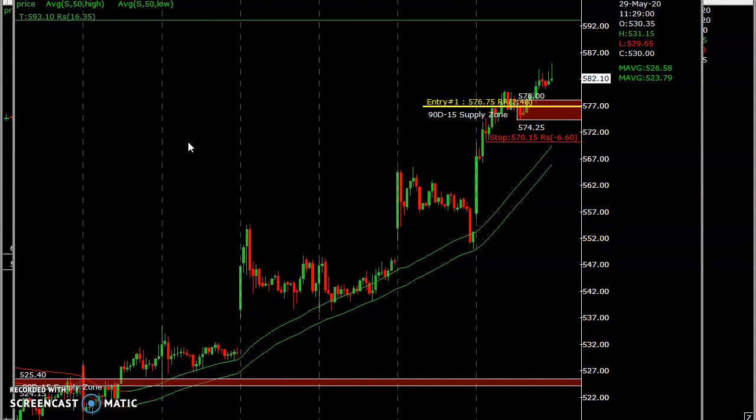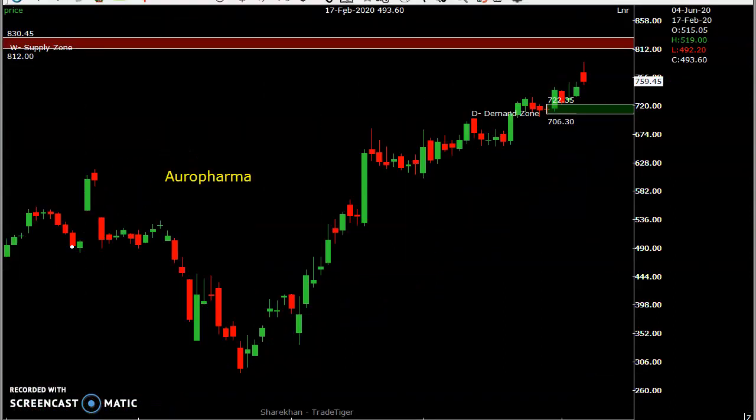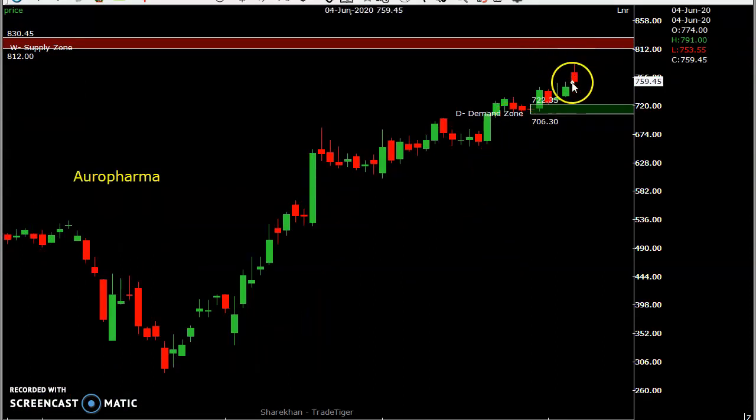Another stock is Aurobindo Pharma. See, today's candle, after touching a higher level, some profit booking is going on in the stock. If you observe, the entire pharma sector is doing very well. Today also most of the pharma stocks gave a decent uptick. But Aurobindo Pharma has fallen from the top. So that's why tomorrow it may come back and retest these demand levels in coming days.